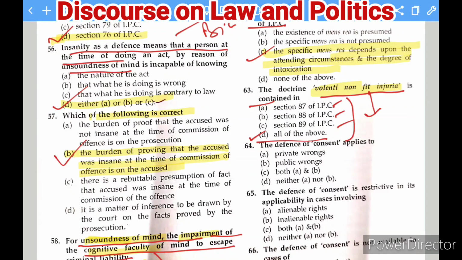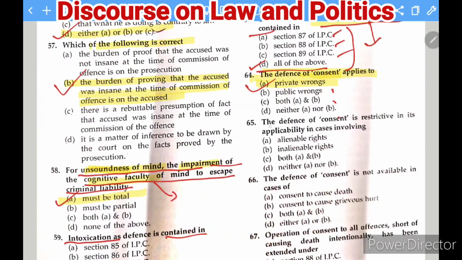Okay. The next question, which is also based on consent: the defense of consent applies to private wrongs, public wrongs, or both A and B. So it applies to private wrongs only, not to public wrongs.